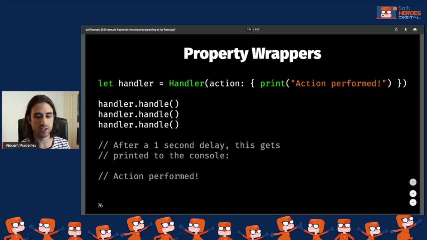So it's really a question of style. Personally, I like pseudo keywords a lot. Now property wrappers are here in Swift, and people are using them a lot. So it might make more sense in your code base to use one over the other. In the end, it's more of a code styling issue. You need to make choices that make sense in your whole code base. So depending on your code base, one way of doing it is better than the other. So maybe you will find that one way suits you better. Personally, I like pseudo keywords a lot.